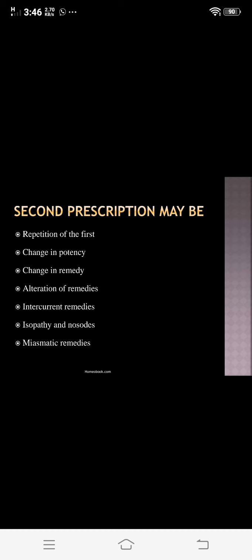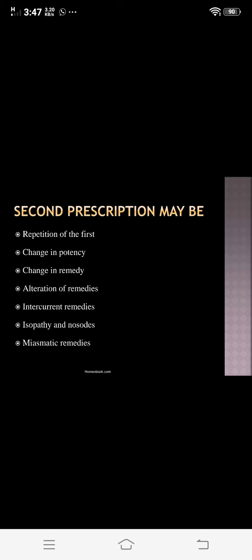So these are the different relationships of remedies, and when the action of the first remedy is complete, you need the second remedy, and that second remedy we can prescribe as a complementary remedy. So this is one of the types of second prescription, that is complementary remedy.